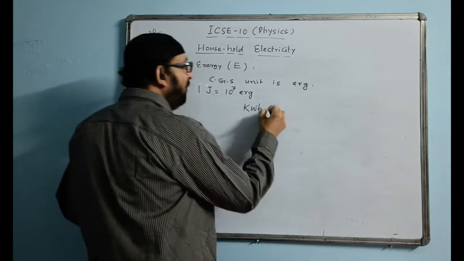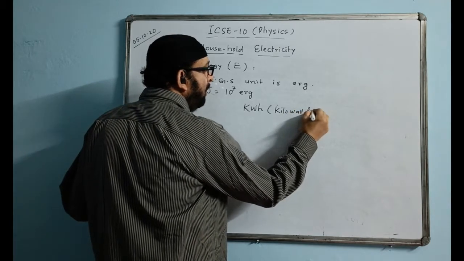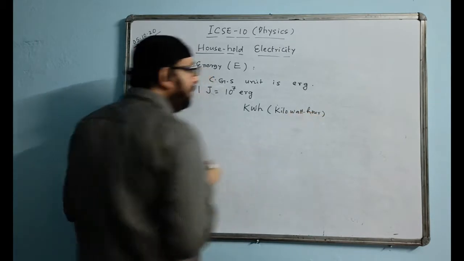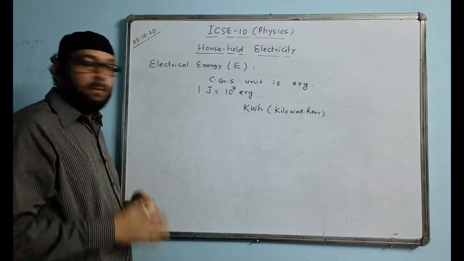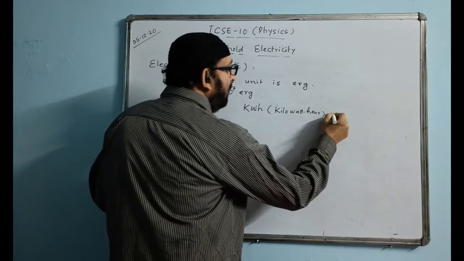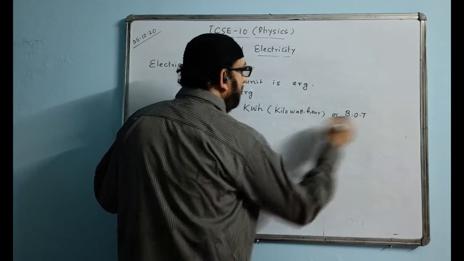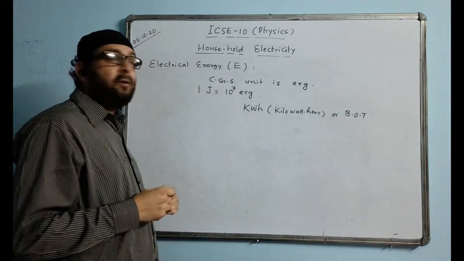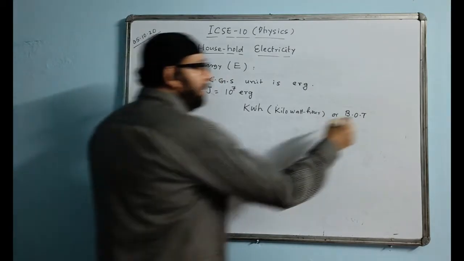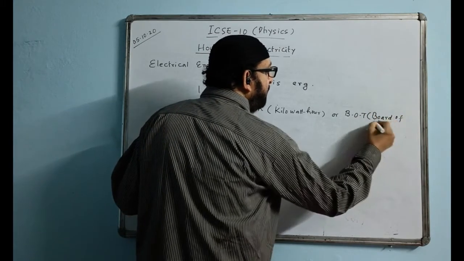Kilowatt hour, or BOT, is the same thing. This is also known as the Board of Trade unit.